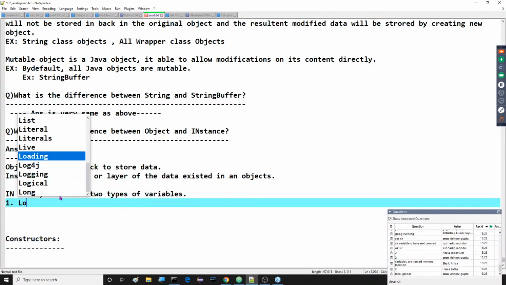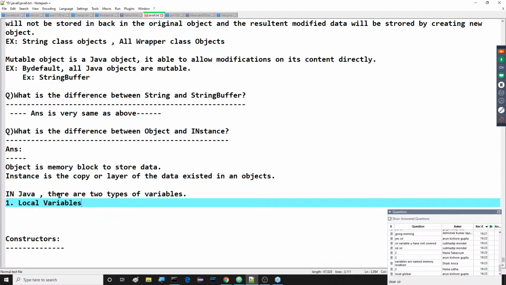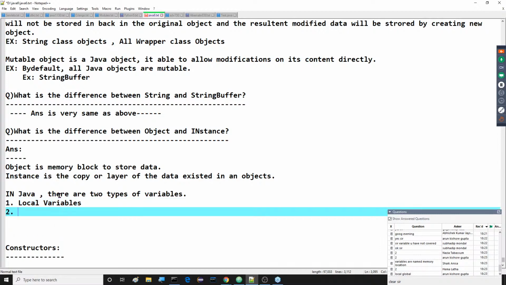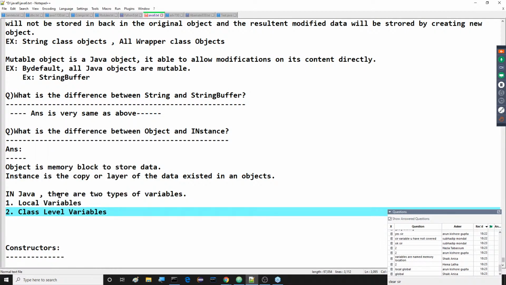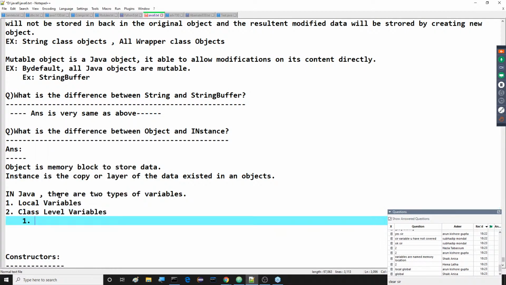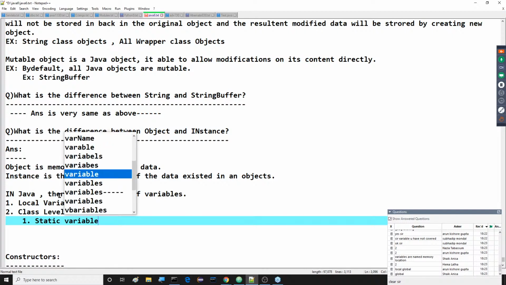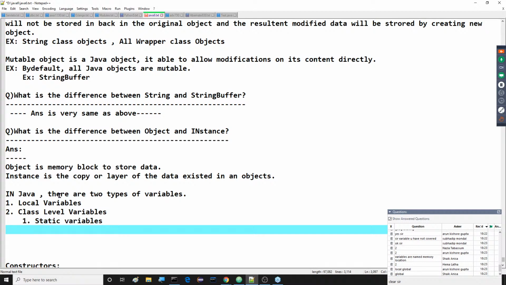The first one is local variables, and the second one is class level variables. Again, these class level variables have two types: static variables and instance variables.